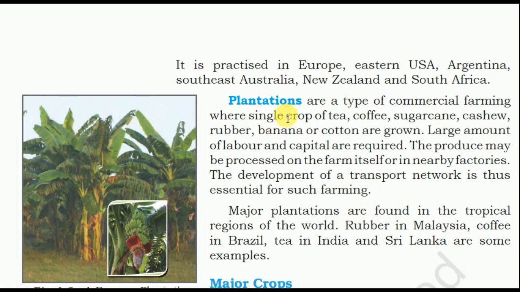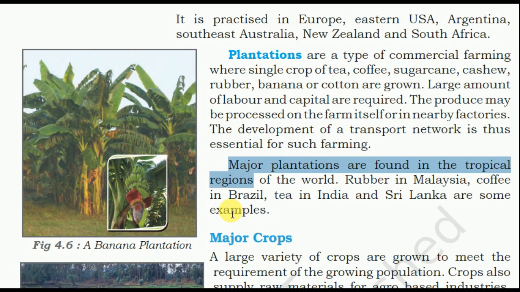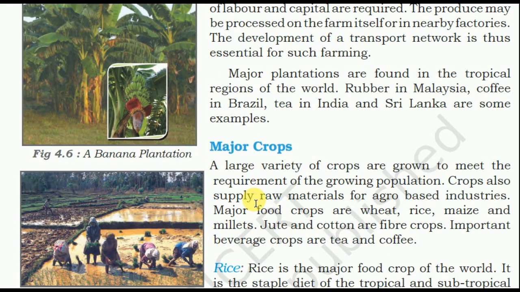Plantation. What is plantation? Plantations are a type of commercial farming where a single crop of tea, coffee, sugarcane, cashew, rubber, banana or cotton is grown. A large amount of labor and capital is required in plantations. The produce may be processed on the farm itself or in nearby factories. The development of a transport network is essential for such farming. Major plantations are found in the tropical regions of the world. Rubber in Malaysia, coffee in Brazil, tea in India and Sri Lanka are some examples.